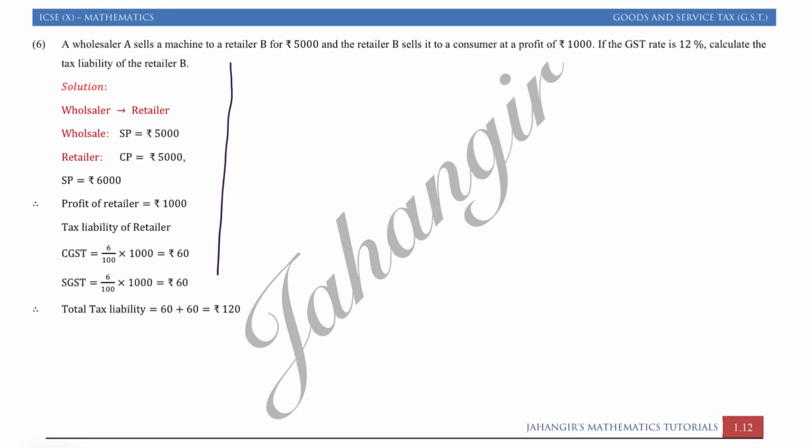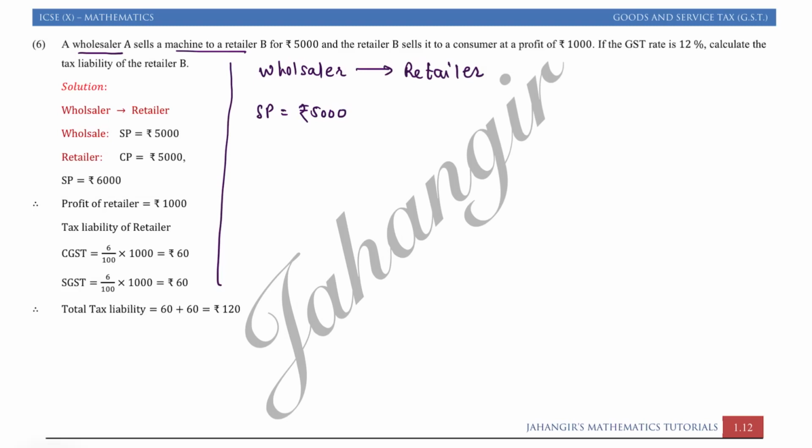Question number 6. Wholesaler A sells a machine to retailer. So let us make a chain. Wholesaler sells it to retailer. Wholesaler का SP is rupees 5,000.